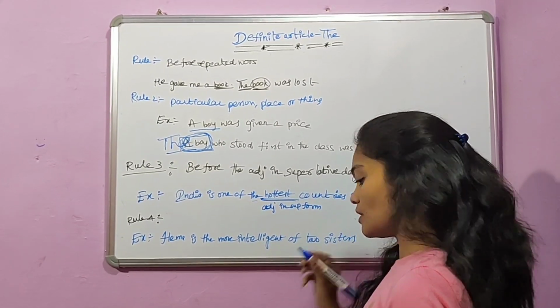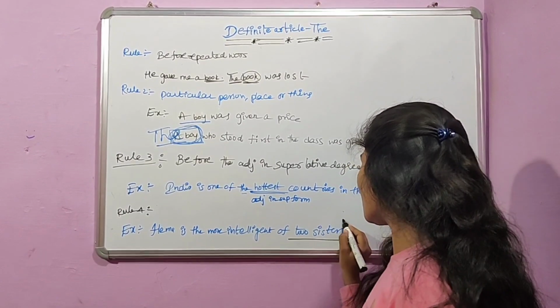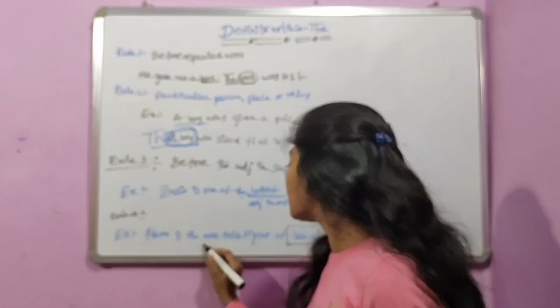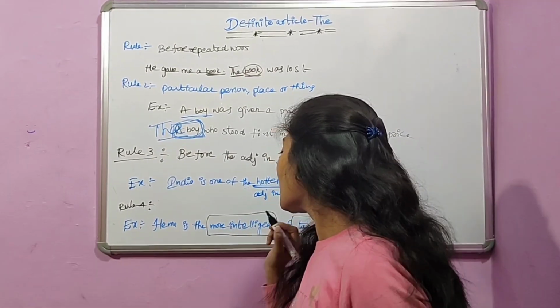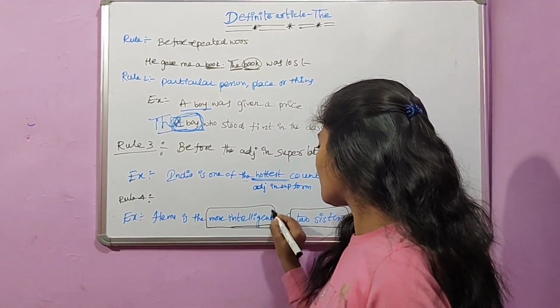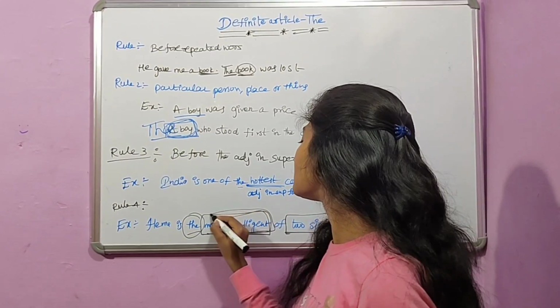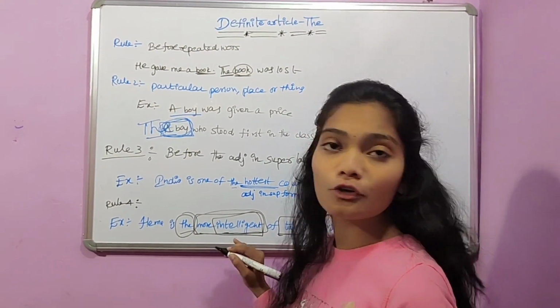Here if you observe, comparison is made between two sisters, okay? There are two sisters, and this is more intelligent. It is the comparative form of the adjective intelligent. Therefore, we use the article before the adjective in comparative form.